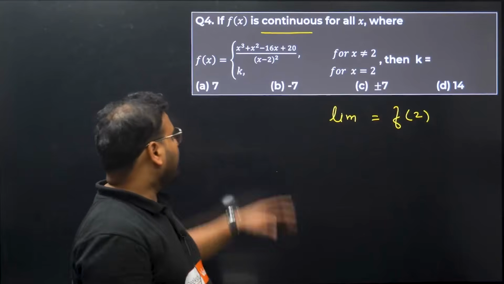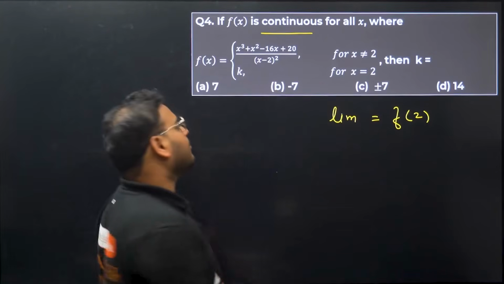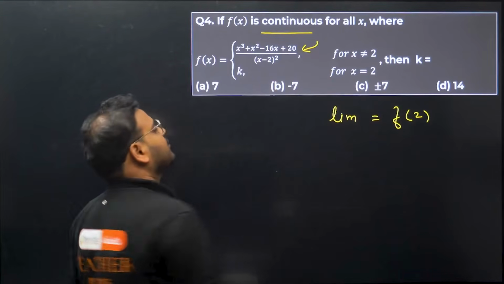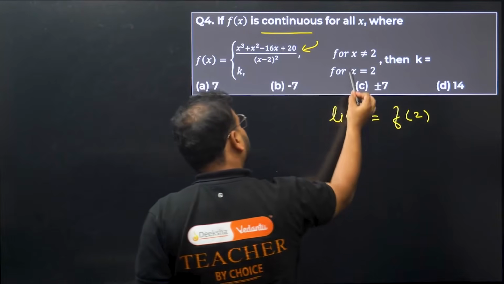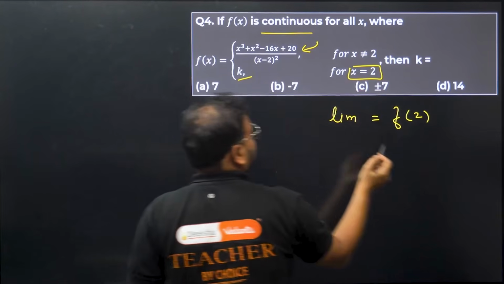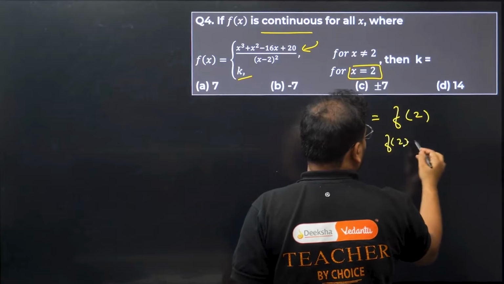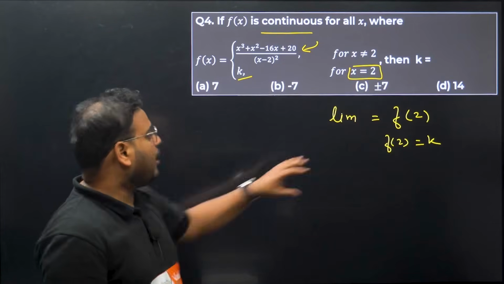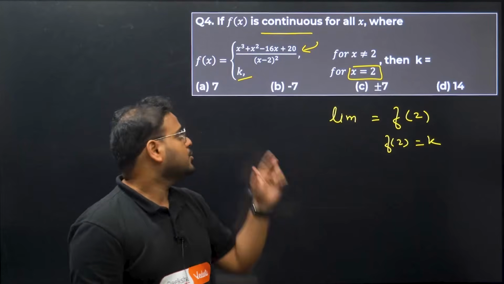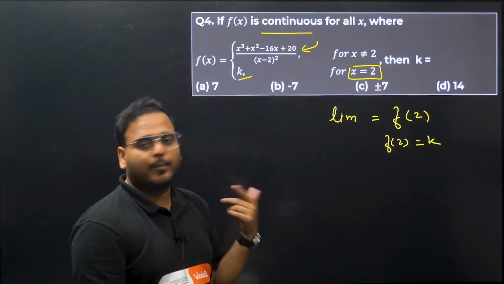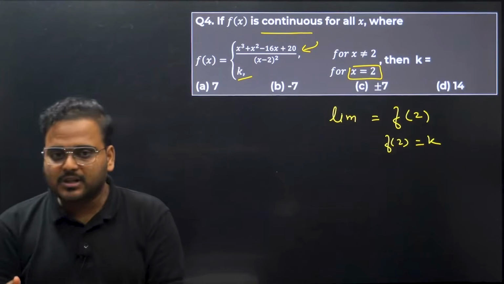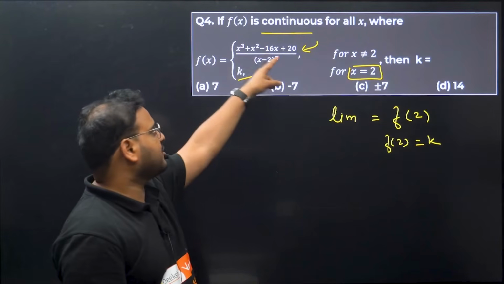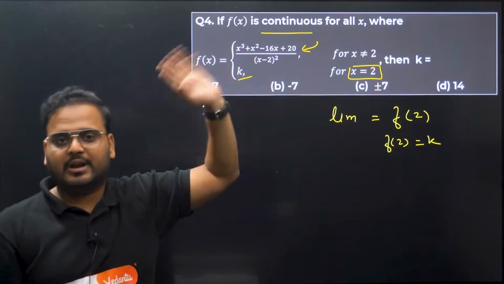All right, to find the limit value, where is the limit value going to come from? From this part, because function value at 2, have a look, is equal to k. So f of 2 is known to be equal to k. Okay, that is known now. So how do you find the limit value in this case? There's two methods. Either you can apply L'Hopital's rule, or you can apply factorization in the numerator and something will be cancelled. You'll get the result from there.